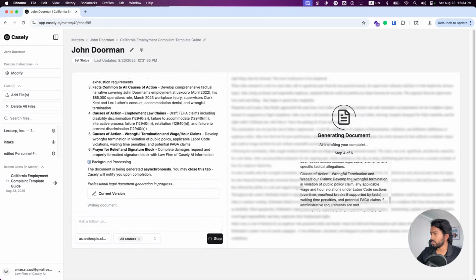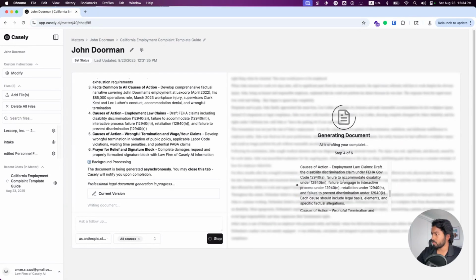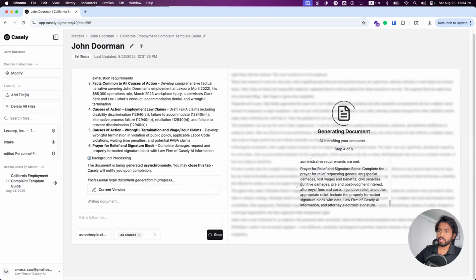So you can see all of the steps are listed here. It's currently finished 3 steps and it's on the 4th one, which is the one it is finishing out. And just in the background, we can see that preview start to come in. So again, we'll let this finish here.